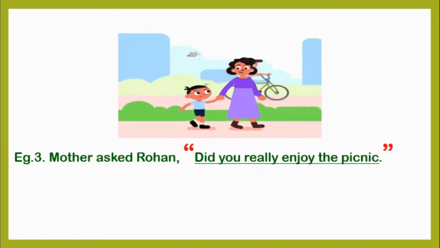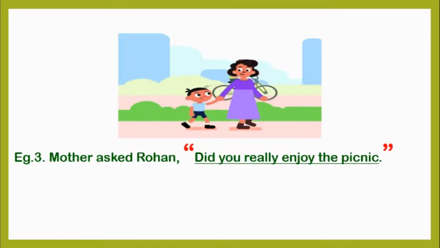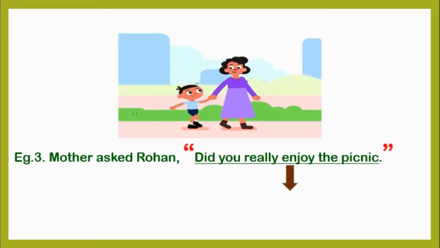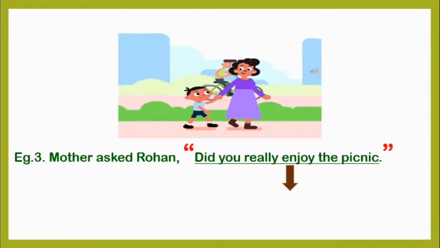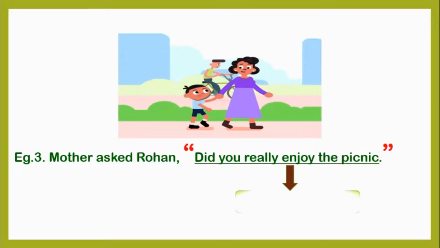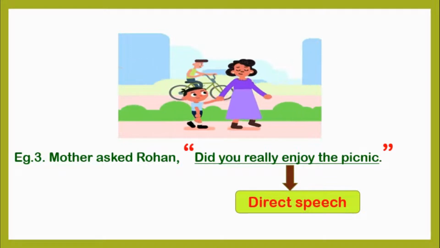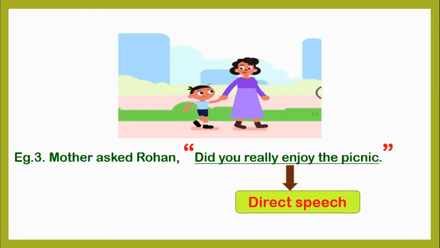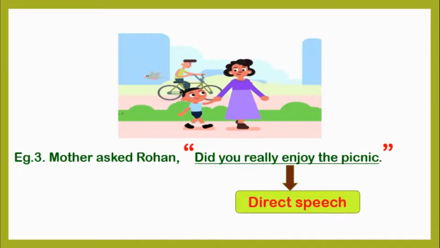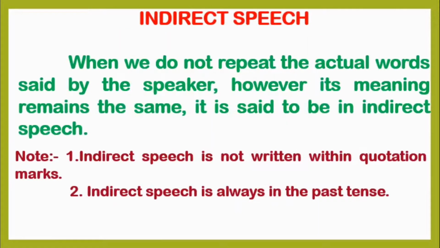Next sentence. Mother asked Rohan, "Did you really enjoy the picnic?" In the given example, "Did you really enjoy the picnic" are the actual words said by the speaker, that is mother. As the words are repeated as they are, hence it is said to be in direct speech. Students, now let us understand about indirect speech.